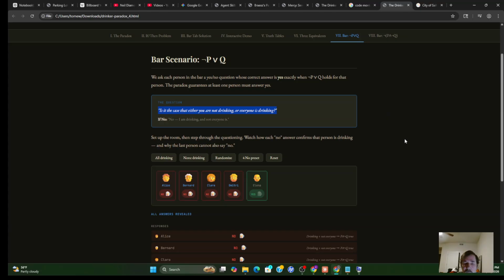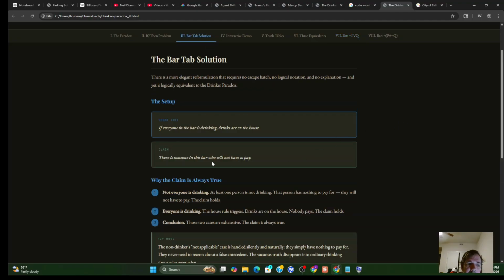And there's an equivalent formulation that came to me while I was trying to reason all this, which I thought was very elegant. I really liked it a lot. And that's in tab 3 here. And this is equivalent to the paradox that we set. So here's the setup.